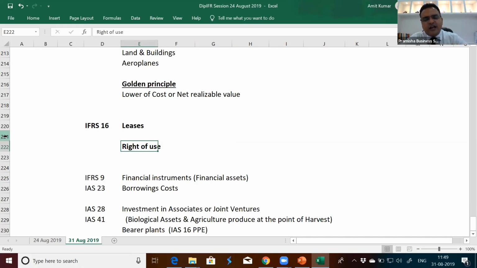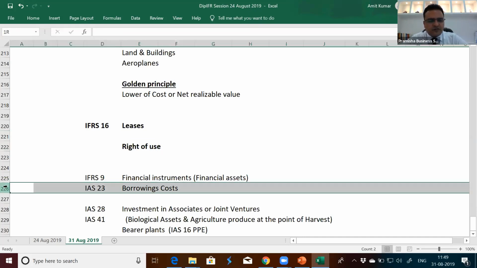It will be depreciated over a period of 5 years. Its value will be derived on the basis of what we are going to pay in terms of direct cost, in terms of present value of minimum lease payments over the life of this asset. What is the total money we are going to pay to get the right to use this asset? That value gets recorded in the balance sheet in the form of leases. We'll discuss it in detail when we are discussing IFRS 16 leases. I'm simply here trying to build up the connection between various kinds of assets which get recorded in the balance sheet depending on the type of arrangement we get into.